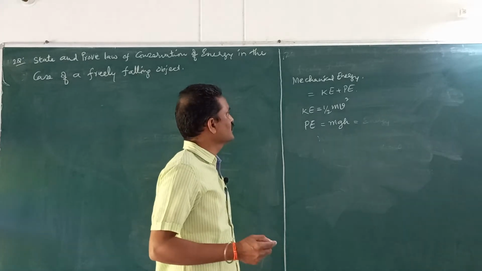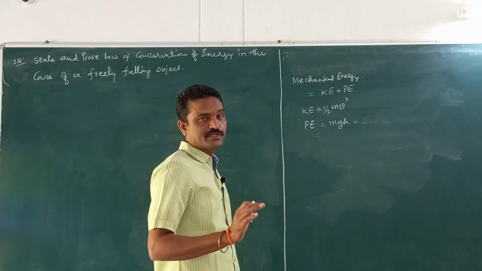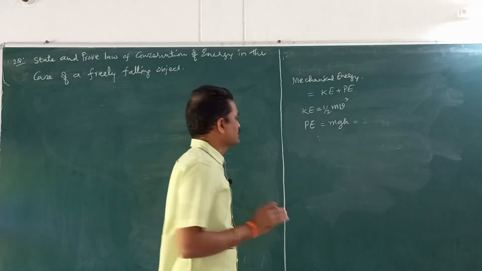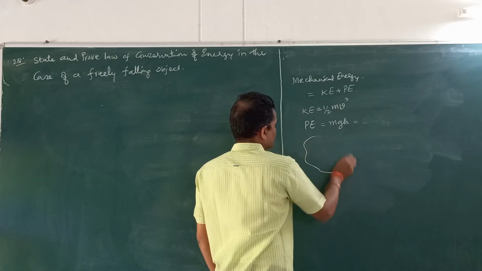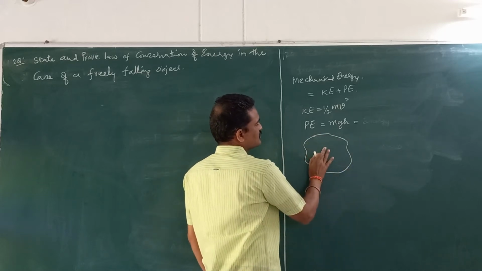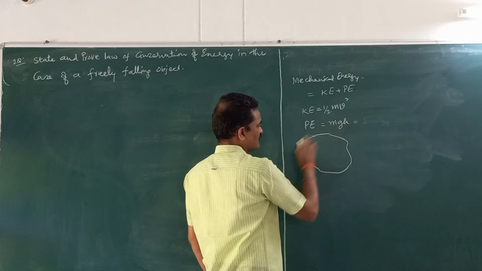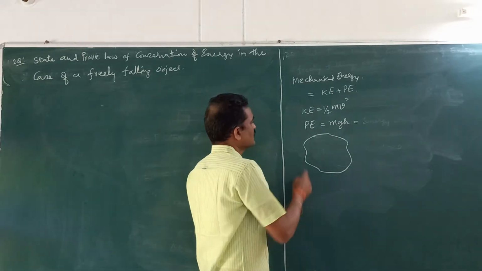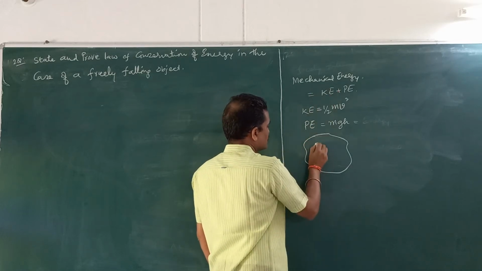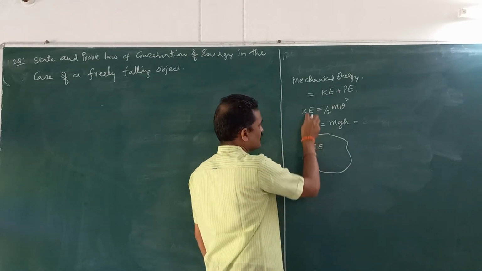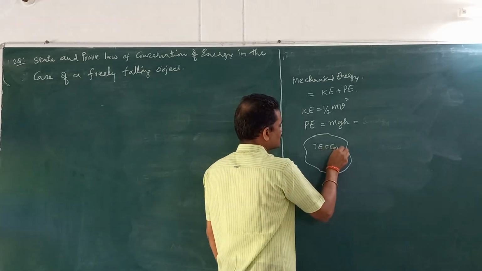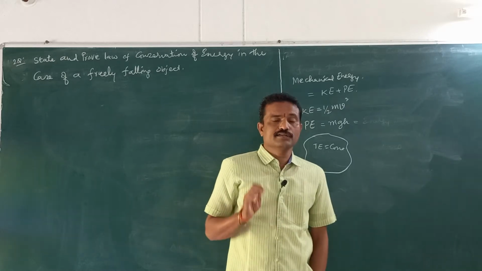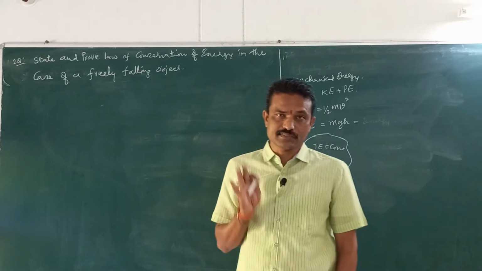Now, what do you mean by law of conservation of energy? Conservation means something kept constant, remains constant. That is called conservation, right? So, you take an isolated system. Isolated system is a system which is not in contact with other systems in any manner. In an isolated system, the mechanical energy, that is nothing but the total energy of kinetic and potential energy, is always constant. So, according to law of conservation of energy, the total energy of an isolated system is always a constant.